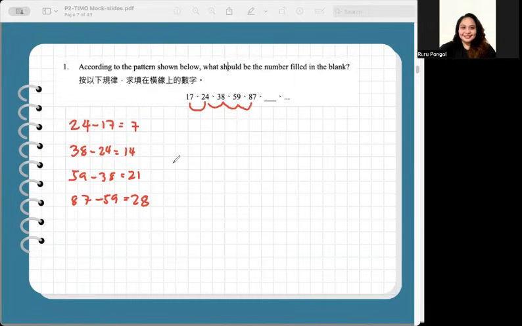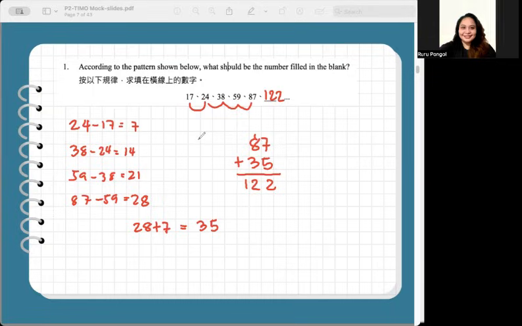Therefore, the next difference is 28 plus 7, 35. That 35 is the value we will add to 87. 87 plus 35: 7 plus 5 is 12, 1 plus 8 is 9, plus 3 is 12, so 122. Therefore, the number to put in the blank is 122. That's 35 greater than 87.